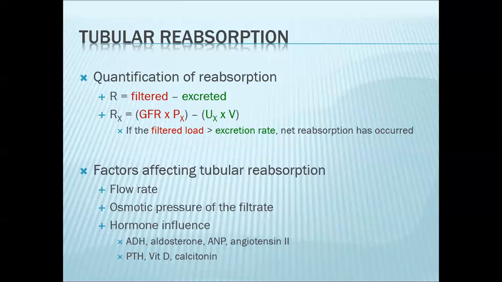And the third factor would be hormones. So you have a lot of hormones that can affect reabsorption of not just water, but various substances as well, like your electrolytes. No? So classic examples would be your ADH, aldosterone, natriuretic peptides, angiotensin. So they basically affect handling of sodium and water. You also have PTH, vitamin D, and calcitonin, important for the handling of your phosphate and calcium. No?